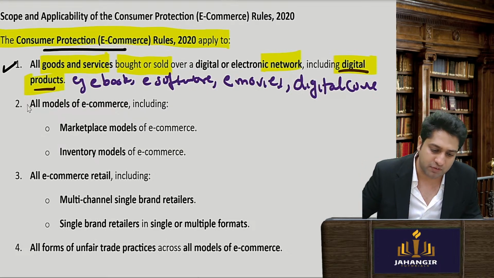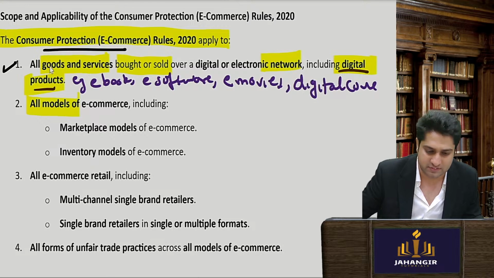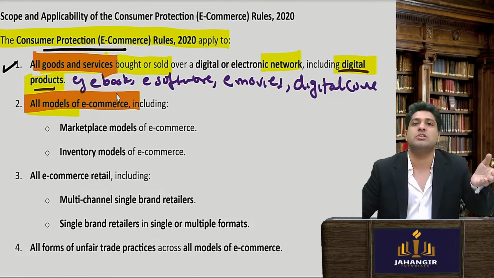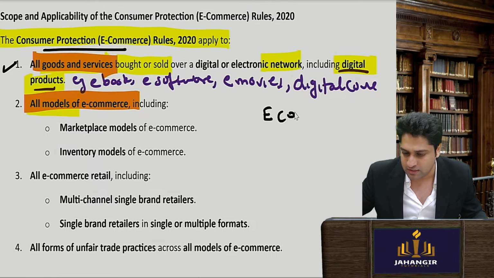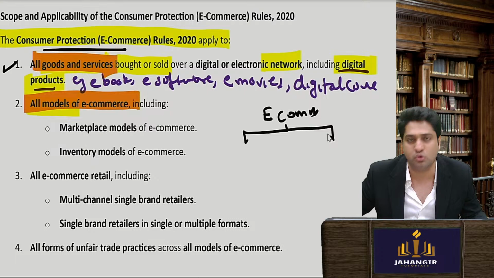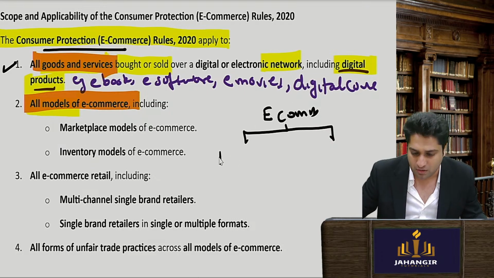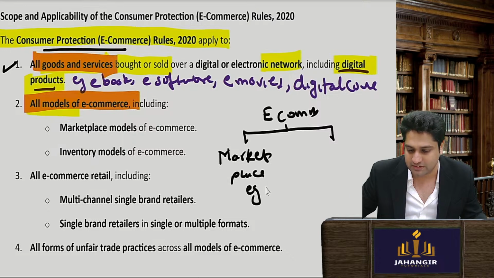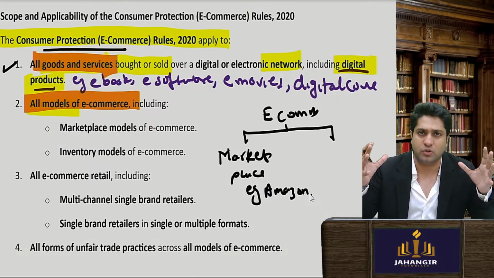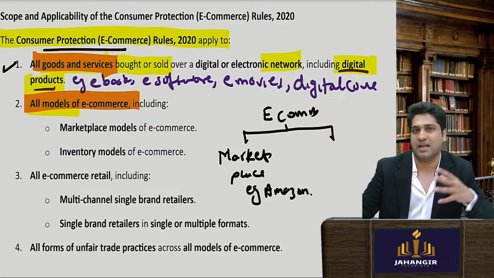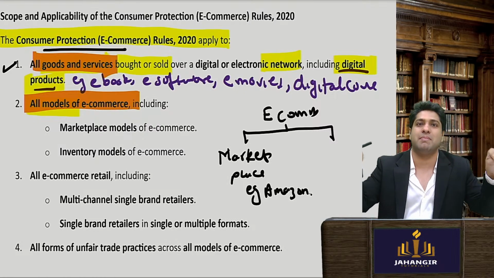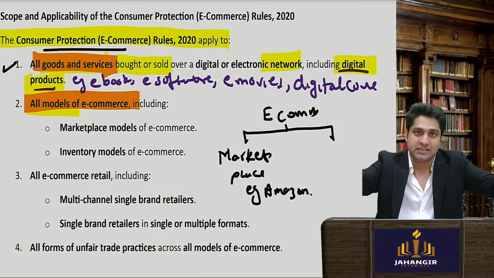Now they also cover all models. So not only goods and services, but any kind of e-commerce model is covered. So how many e-commerce models have been given? E-commerce models can be of two kinds. One is your marketplace model, which is nothing but your Amazon. Now tell me one thing, when goods are sold on Amazon, obviously there is some other seller and a buyer there. Amazon is just a marketplace where people list their products and sell.